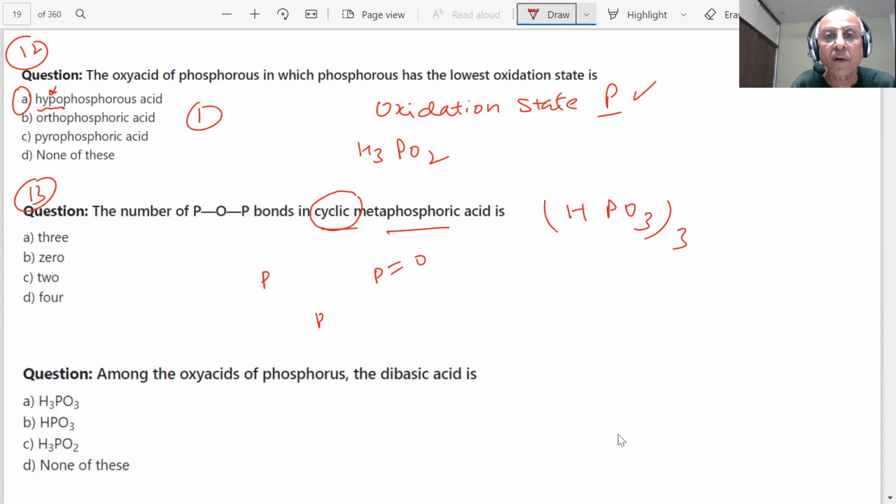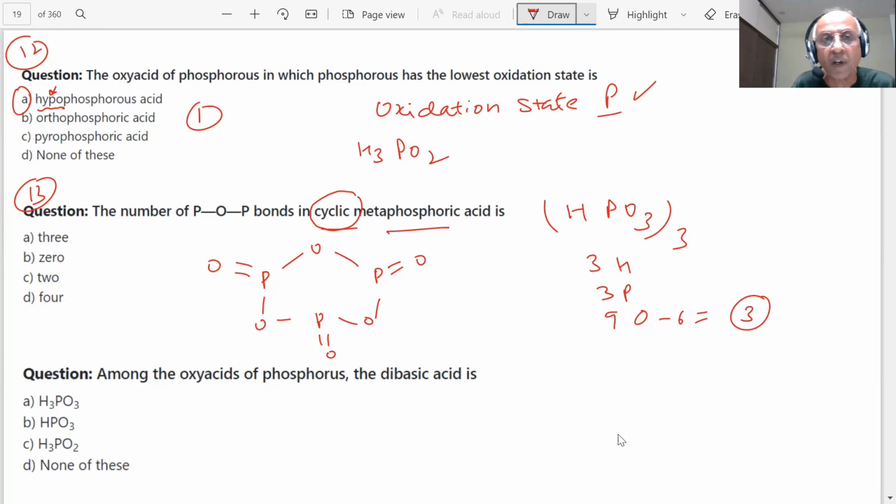How will you make it? How many oxygens are there? 3 hydrogens are there, 3 phosphorus are there. 3 into 3, 9 oxygens. So what I will do, student, if I form these P-O-P bonds, how many oxygens are gone now? 1, 2, 3, 4, 5, 6. 3 oxygens left. So 3 OH and 3 hydrogens.